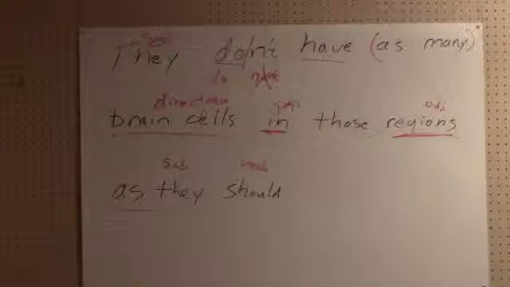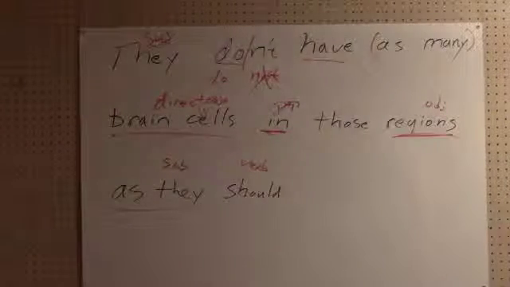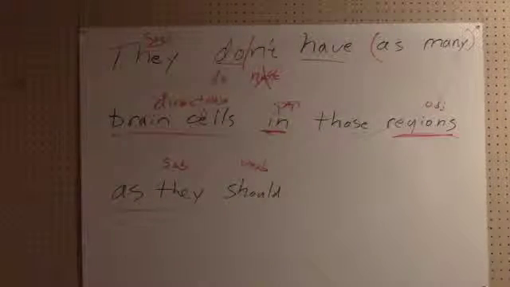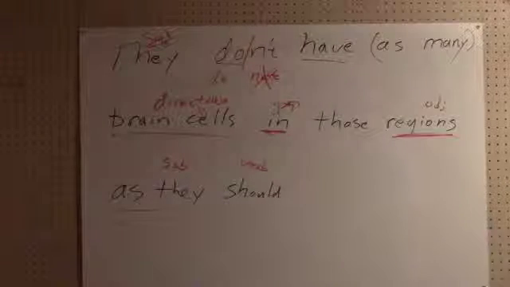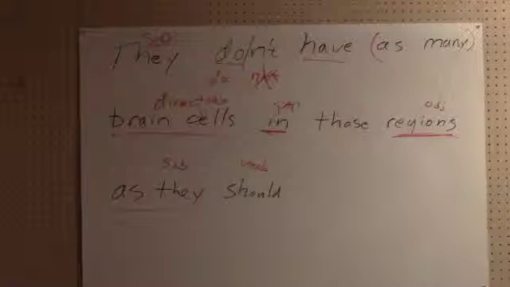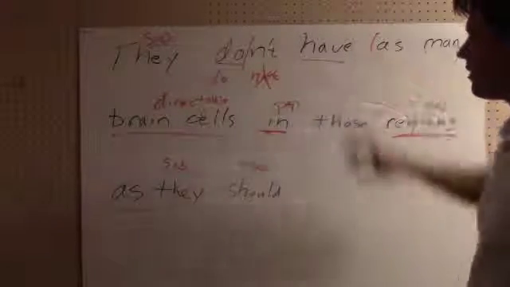Let's step back and take a look. They don't or do not have as many brain cells in those regions as they should. If we take everything else away, does it make sense if we just say as they should? No, we have an incomplete thought. We have a subject and a verb, but we do not have a complete thought. If we say they do not have as many brain cells in that region, that does make sense. So this is our main or independent clause.